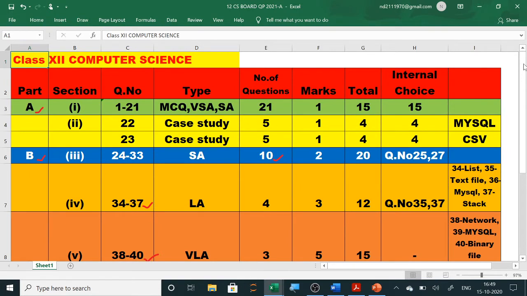In our series of question paper solving, the sample question paper by CBSE, we are continuing with the questions. We have already seen that two parts are there, A and B. In part A, sections 1 and 2, in part B, sections 3, 4, 5. Today we will solve questions number 1 to 21, MCQ, and short or very short answers, that is one word or one line answers.